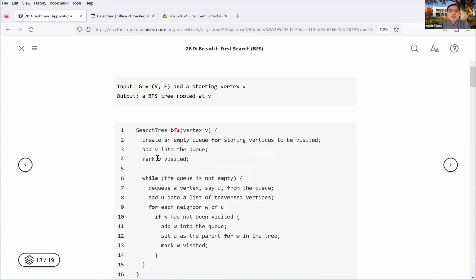I think we can slightly modify this algorithm. So here is this.